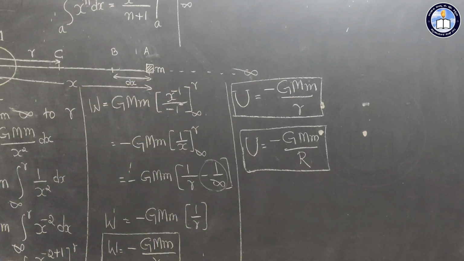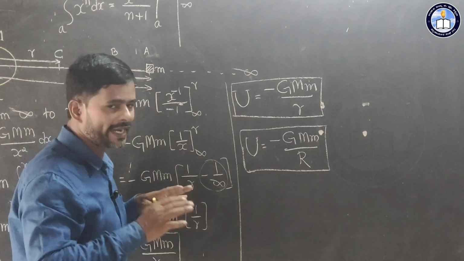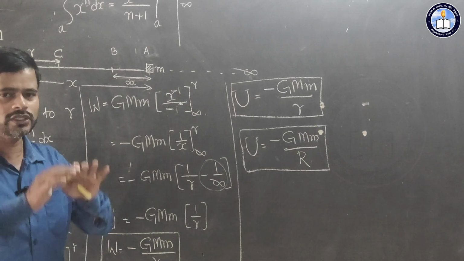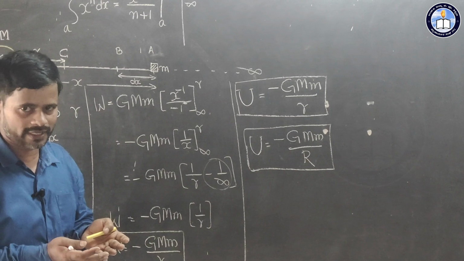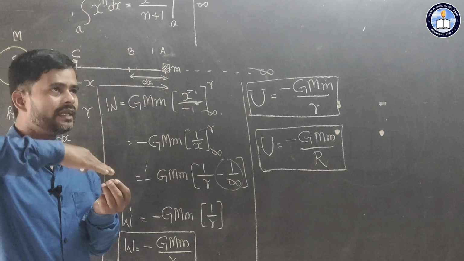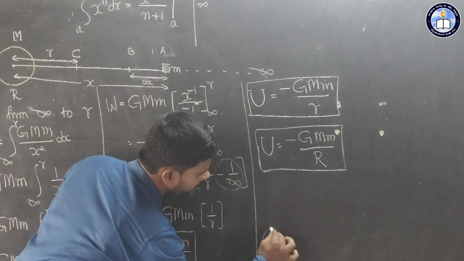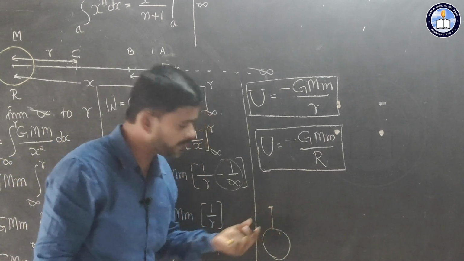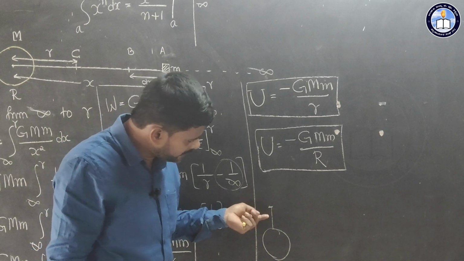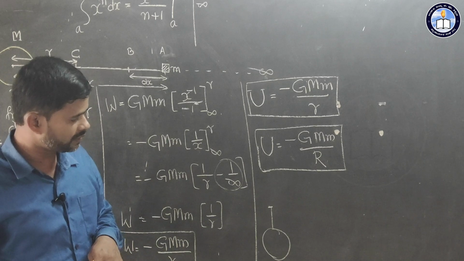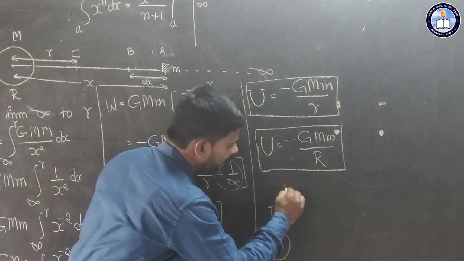Then here I have to find another point, that is gravitational potential at a point. Suppose we assume like this. We know earth is nearly spherical in shape. So above the earth surface, suppose you place a point at some distance, say 100 meters from the earth. So what is the gravitational potential at that point? To calculate that, we can use another formula.